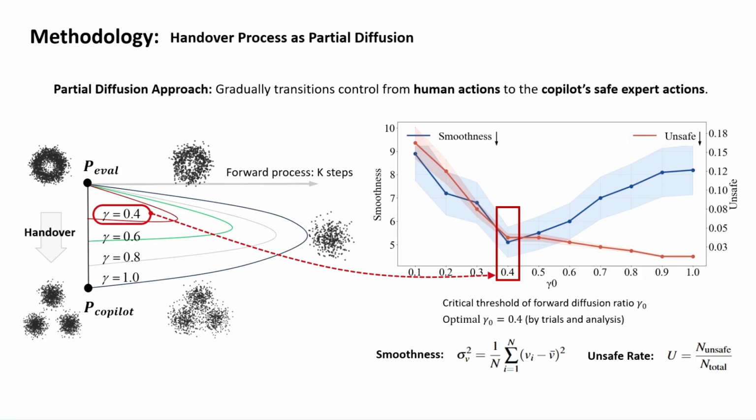To determine an effective gamma 0, we evaluated a range of values using two key metrics. Smoothness, quantified by the variance in vehicle velocity. Unsafe rate, defined as the percentage of runs that resulted in collisions or off-road deviations. By jointly considering these metrics, we found that gamma 0 equals 0.4 achieves the best balance, offering reduced risk while maintaining a smooth and stable transition of control.